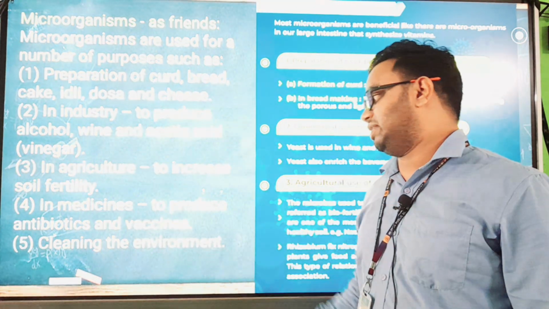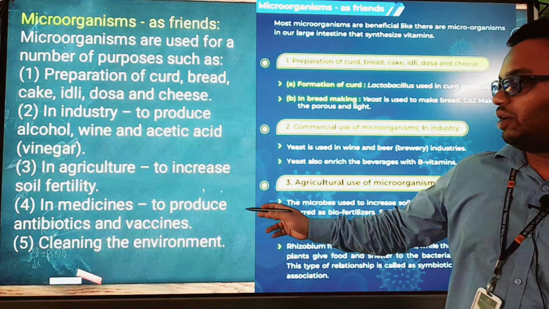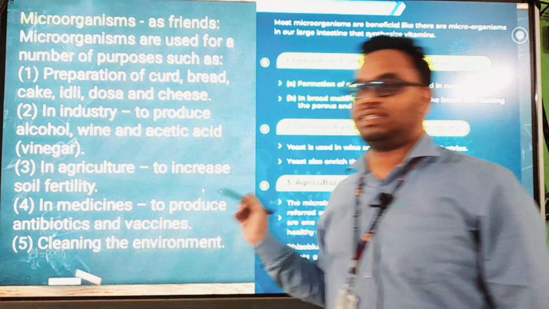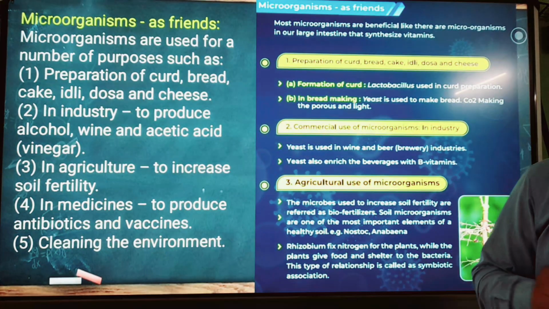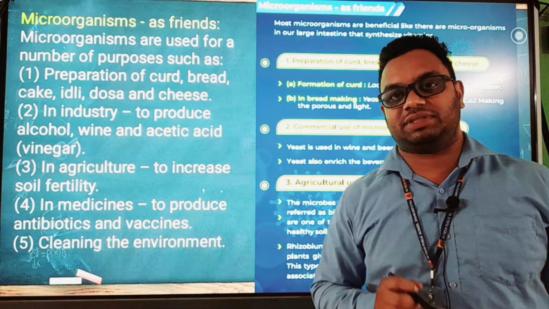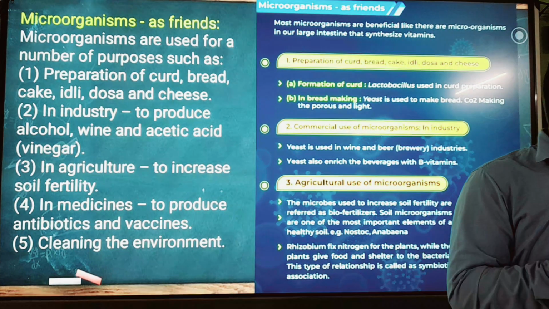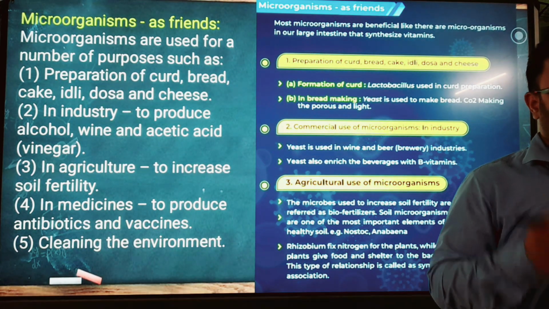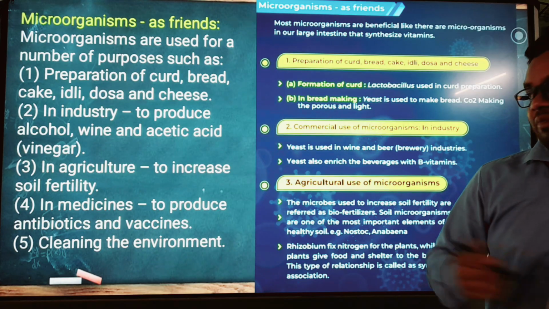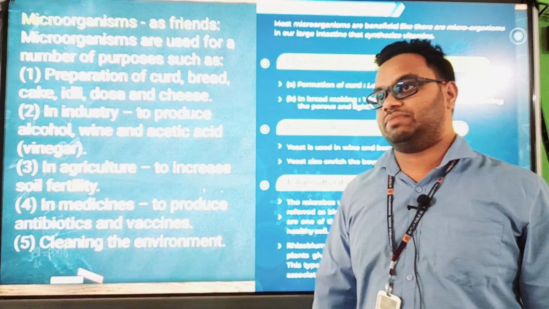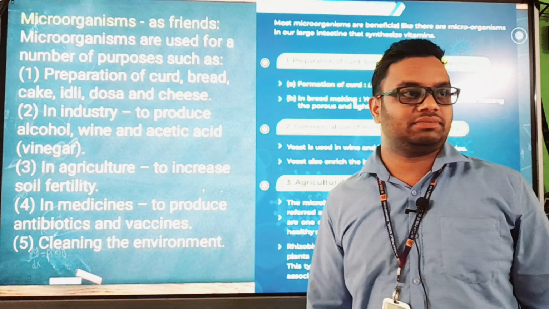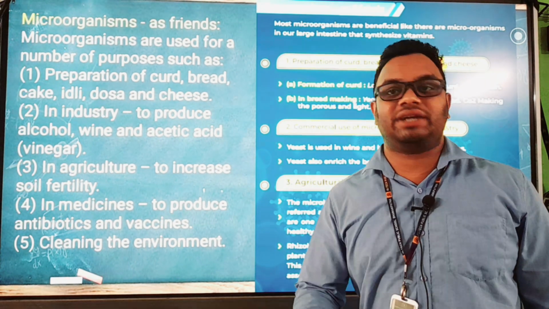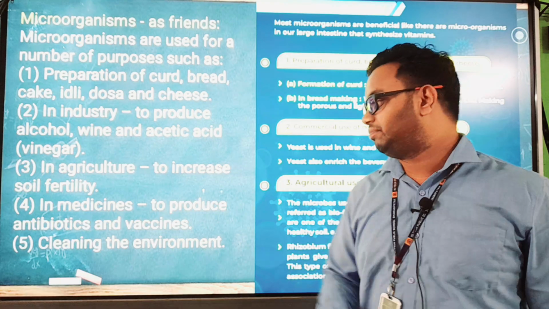Then in medicines, to produce antibiotics and vaccines. So vaccines and antibiotics are produced from these microorganisms. Newly, which vaccine? There was the corona vaccine. And the corona vaccines are made from these microorganisms, that virus. And then antibiotics. Antibiotics you eat when you have malaria, at that time.